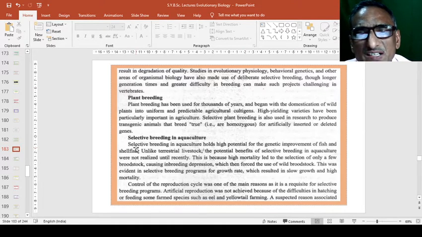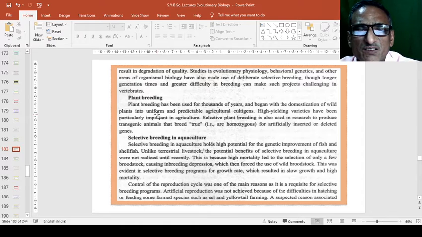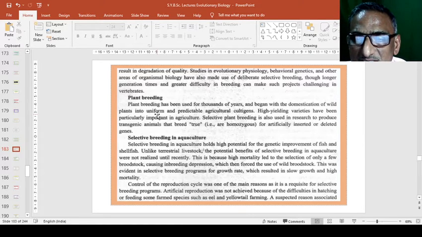Plant breeding has been used for thousands of years and began with the domestication of wild plants into uniform and predictable agricultural cultigens. High yielding varieties have been particularly important in agriculture, and they are produced through good breeding, either of grains or fruits or vegetables or likewise.